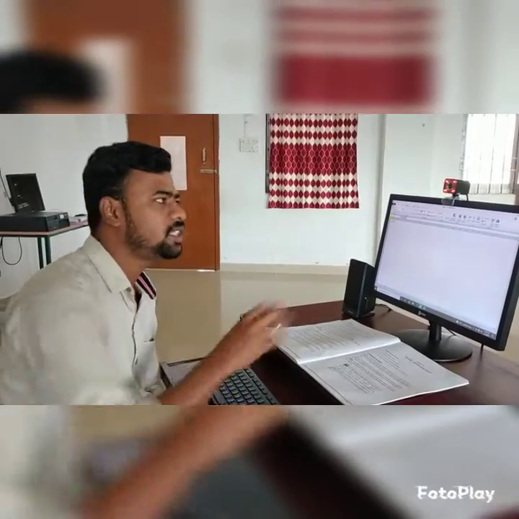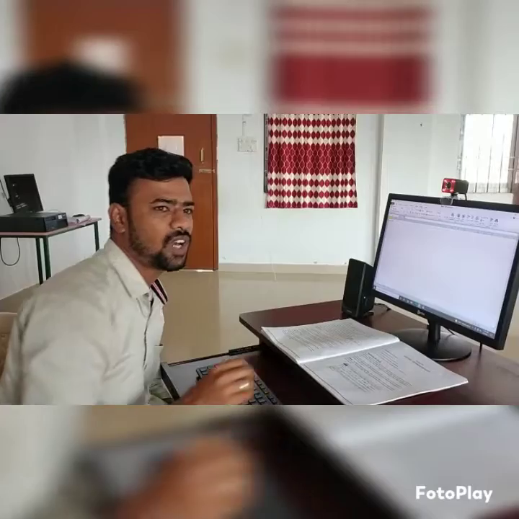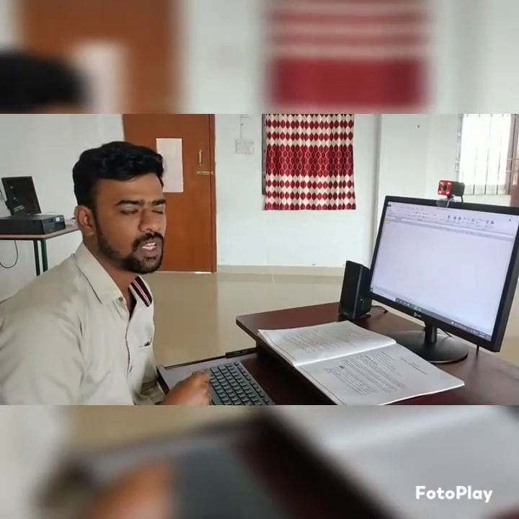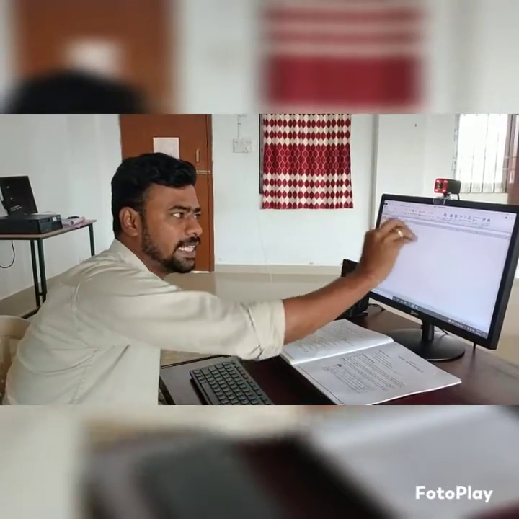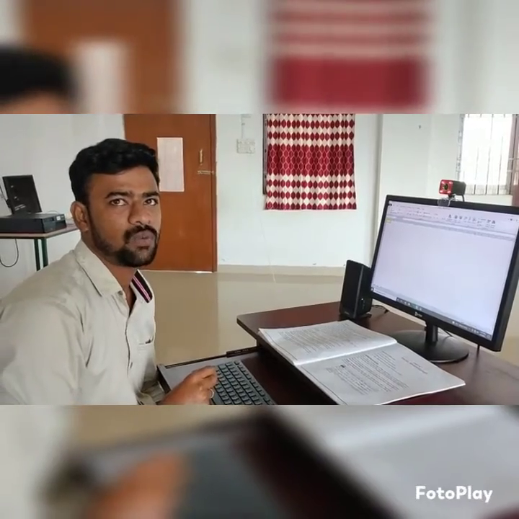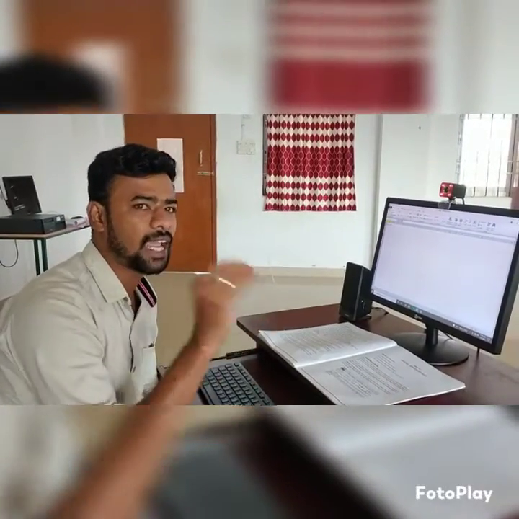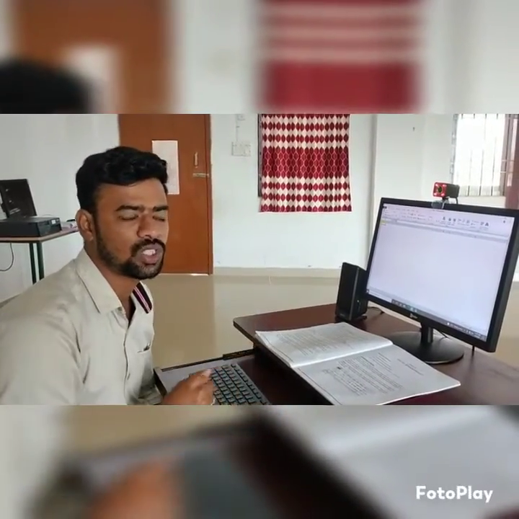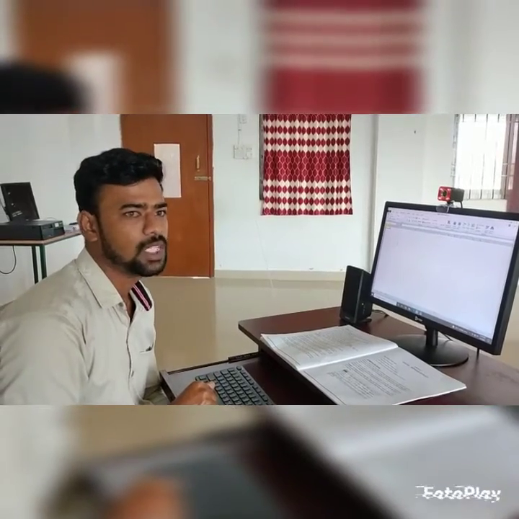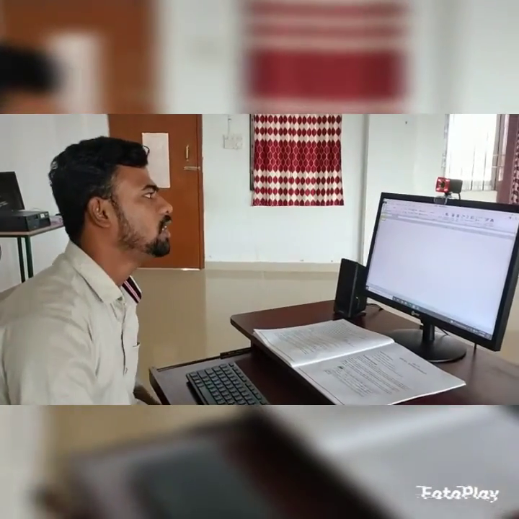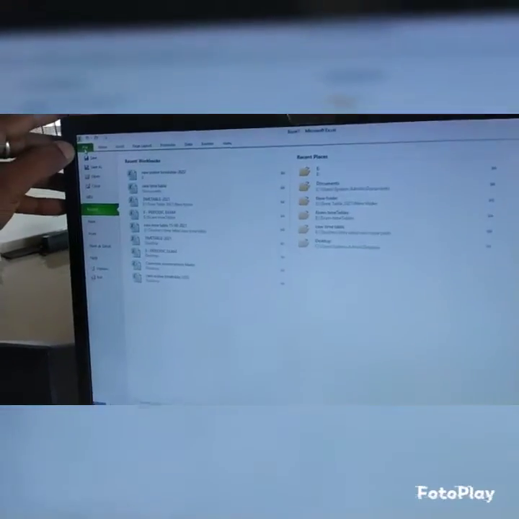This Excel has 8 ribbons. What are the ribbons? We can learn. The ribbon has another name, which is tab. What are the tabs? The first tab is called File.